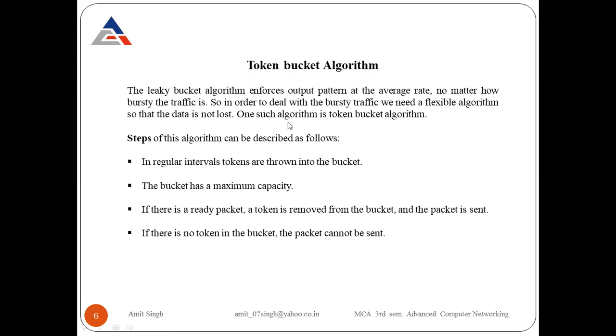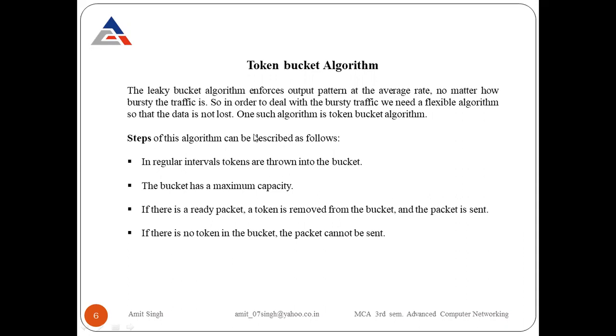And if the water spills out, in the case of networks the packets spill out, and the packets that spill out are lost. So we have a loss of packets there. Now we come up with the next algorithm in which we are going to save these packets. We make a flexible algorithm that minimizes the loss of packets. So we come up with a new algorithm, and the name of this algorithm is the token bucket algorithm.